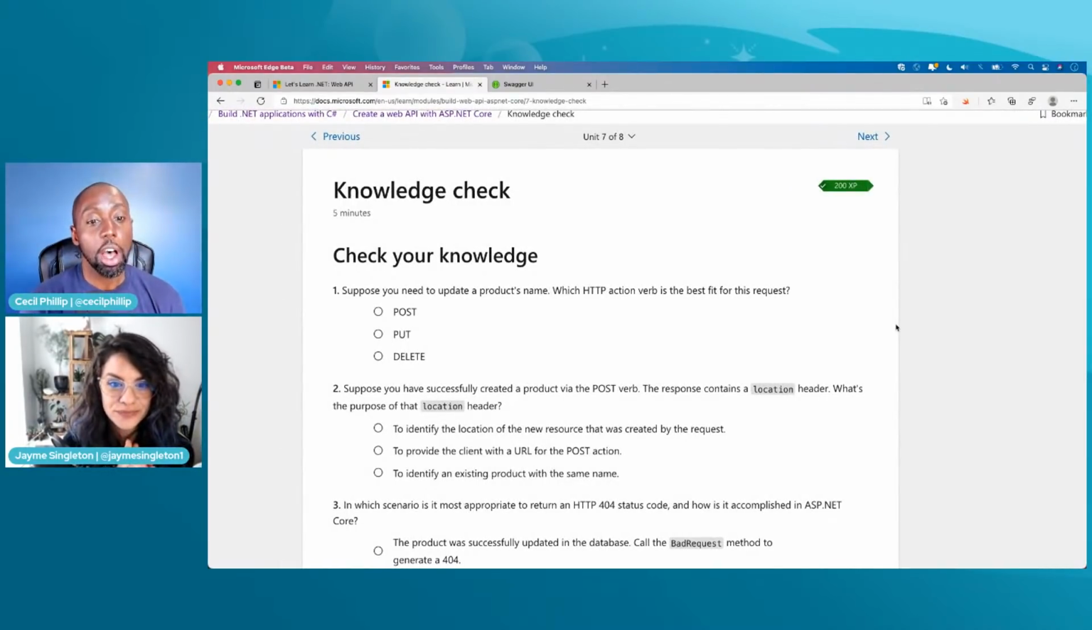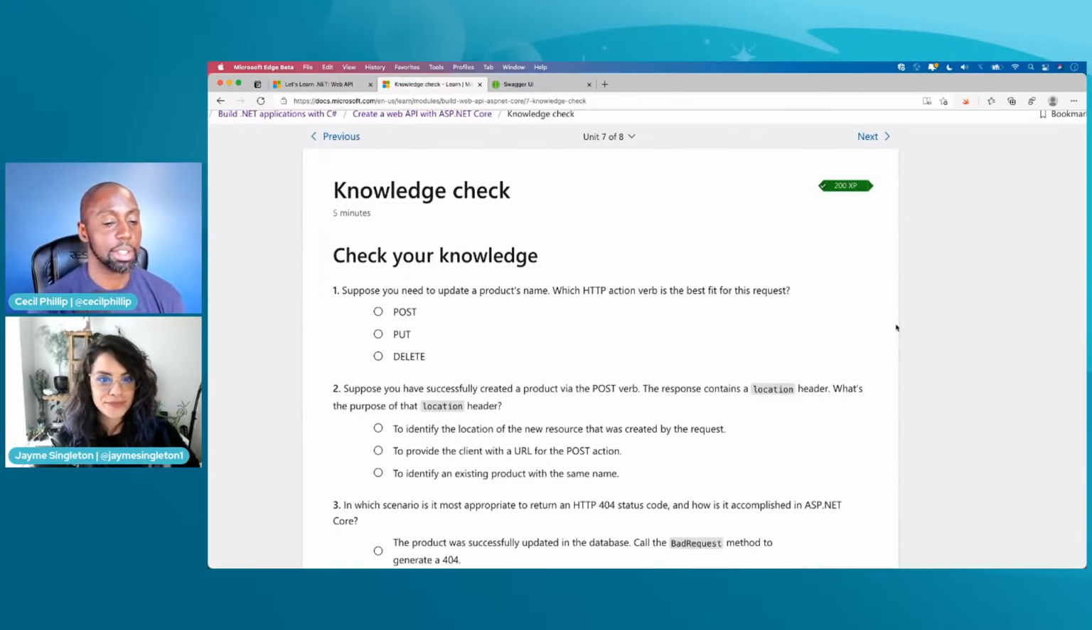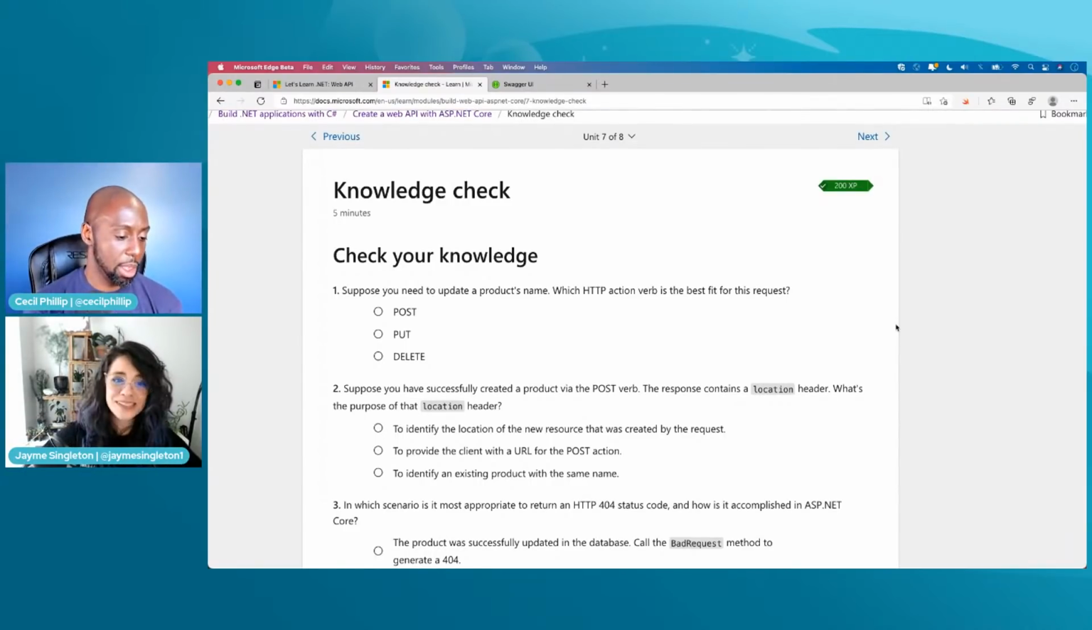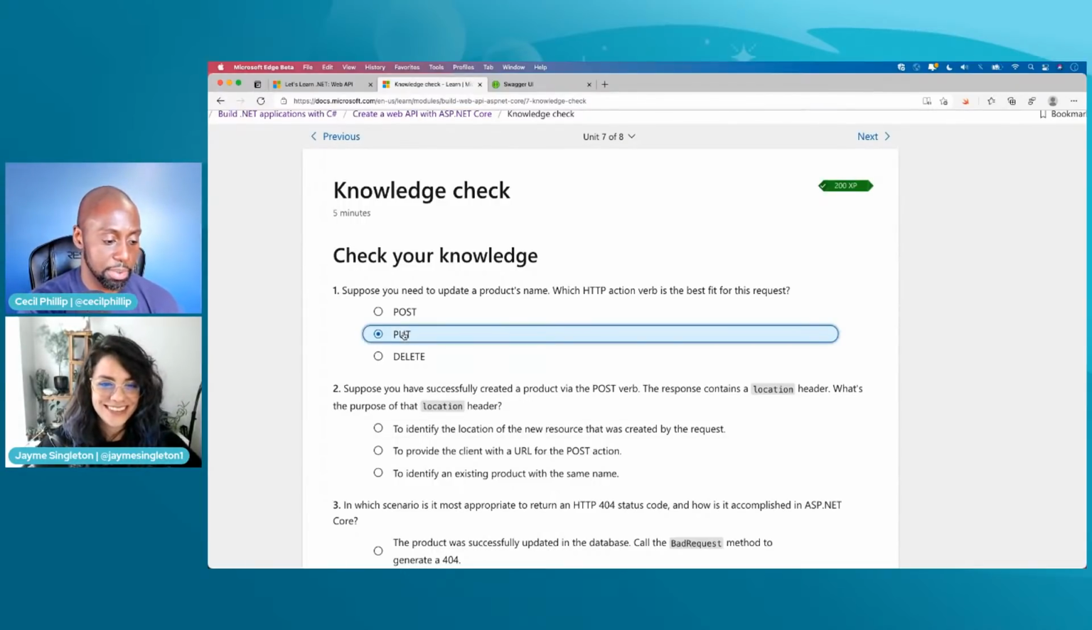So suppose you need to update a product's name. What HTTP action verb is the best fit for this request? Is it post, put, or delete? This is a hard one. Post, put, or delete? I'm going to say post, but now I'm not sure.